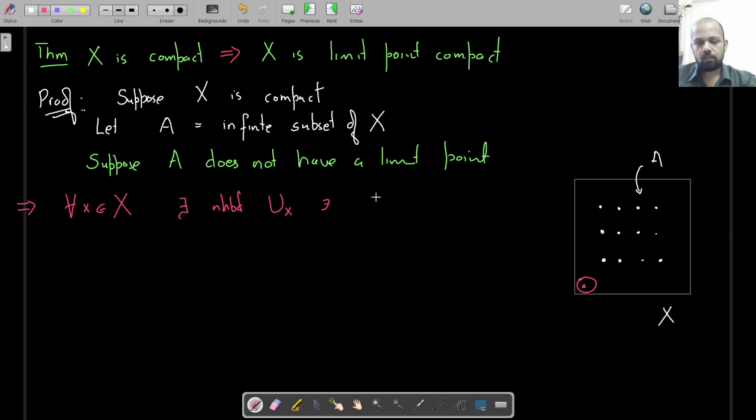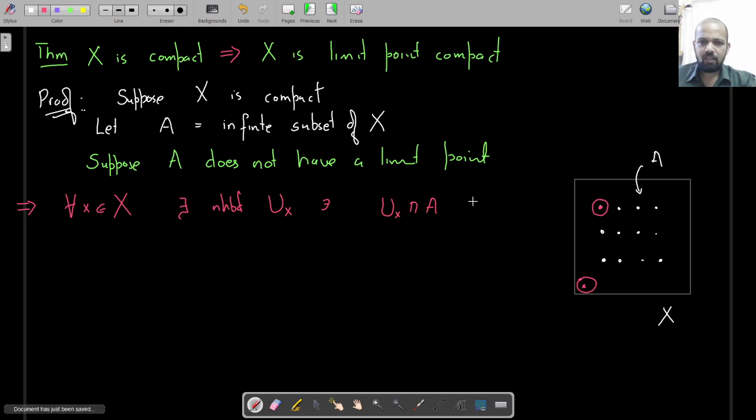at most it can have one point of A. Meaning if I take a point from A itself, if I take this as my x, then yes, you can find a neighborhood which does not contain a point of A other than this point itself. So Ux intersection with A can at most have the point x.